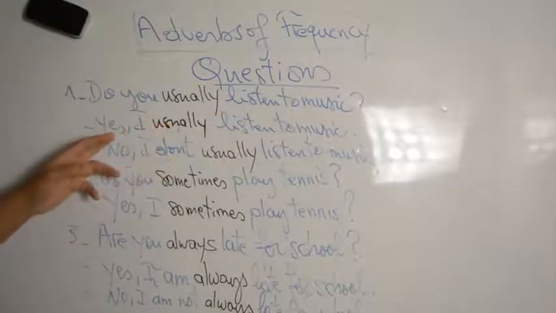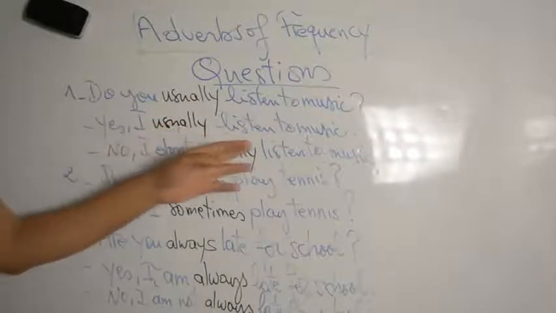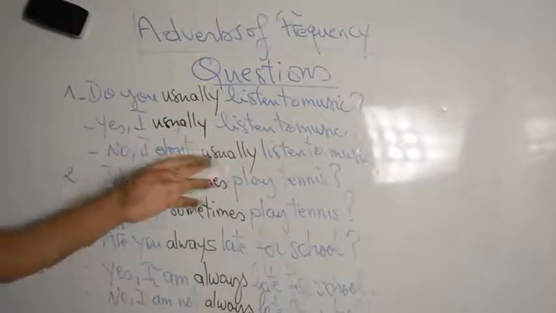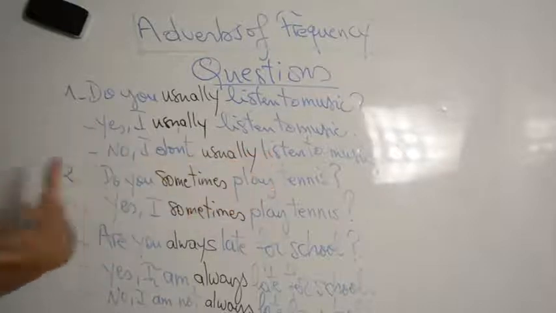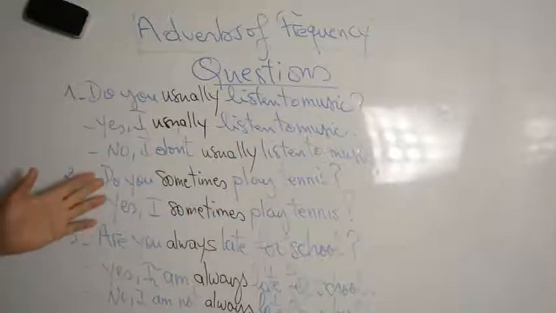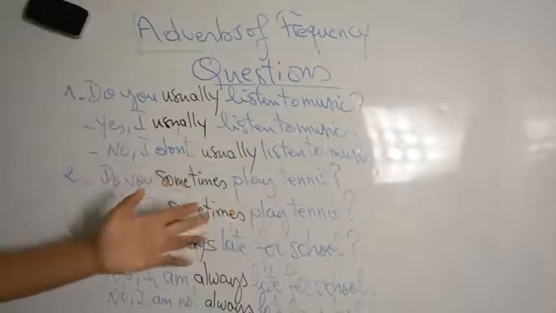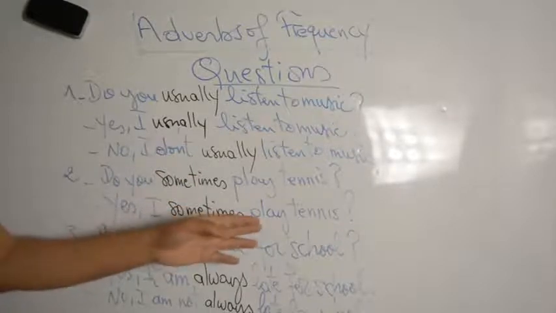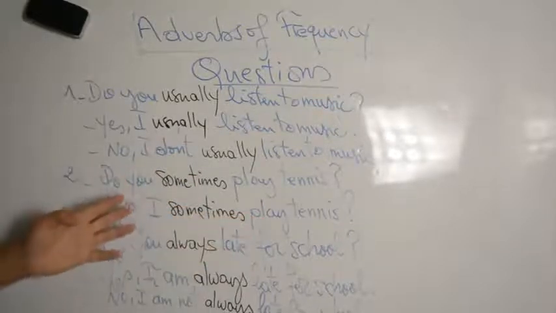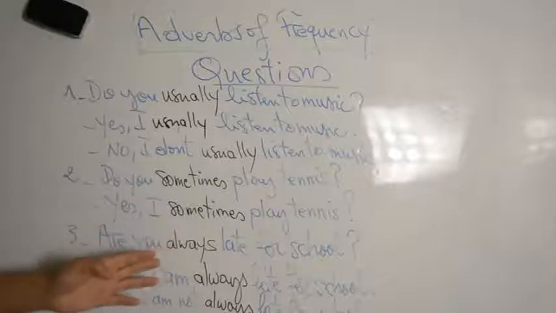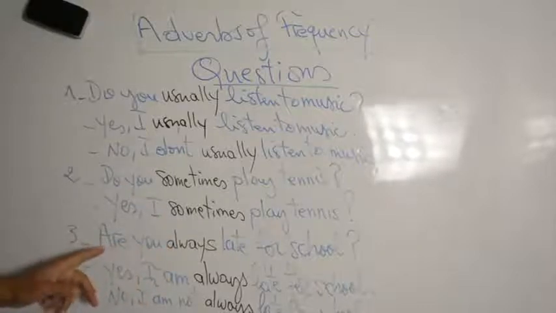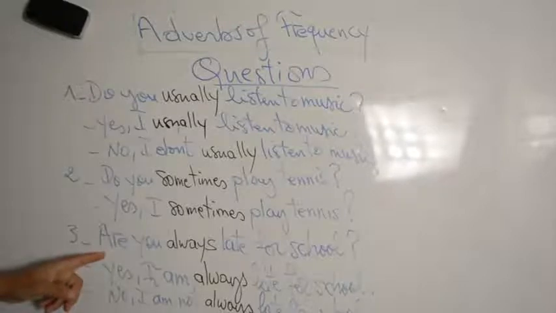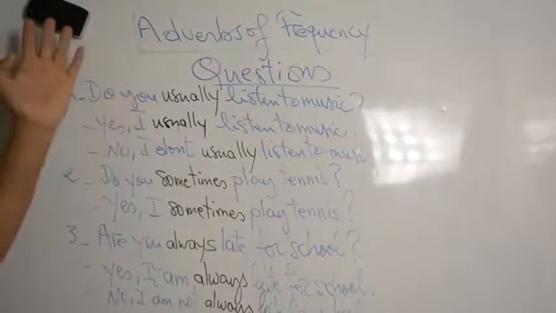So here the question is, do you usually listen to music? The answer is yes, I usually listen to music, or no, I don't usually listen to music. Can you practice this, please? Do you sometimes play tennis? Yes, I sometimes play tennis, or no, I don't sometimes play tennis. Look here, we have the verb to be, and here we have the other verbs.